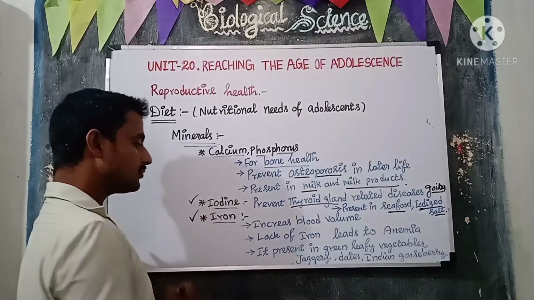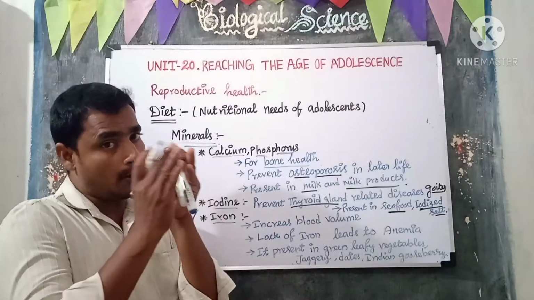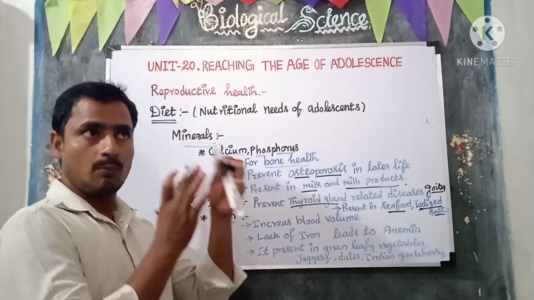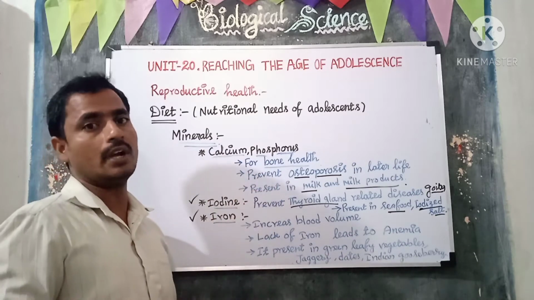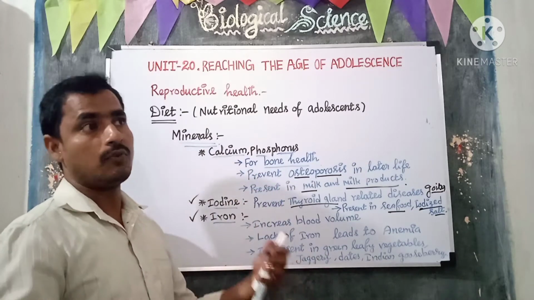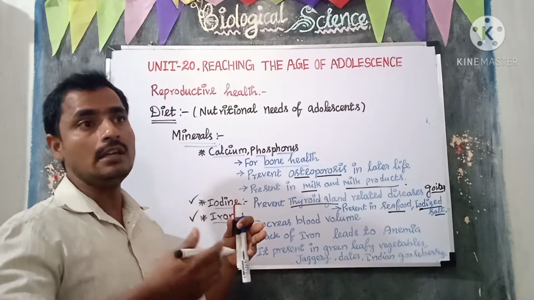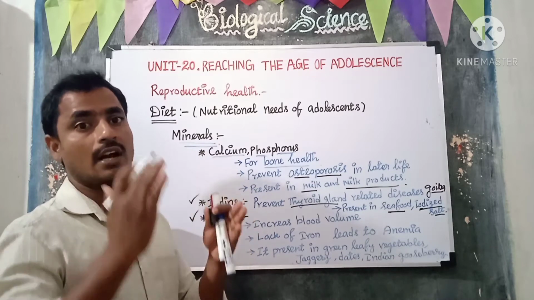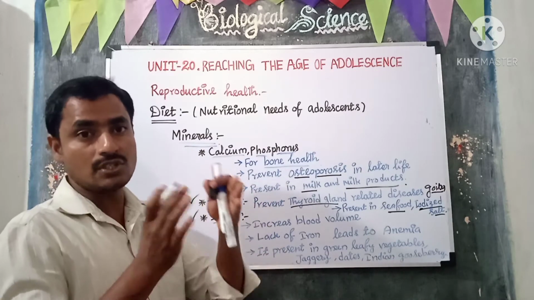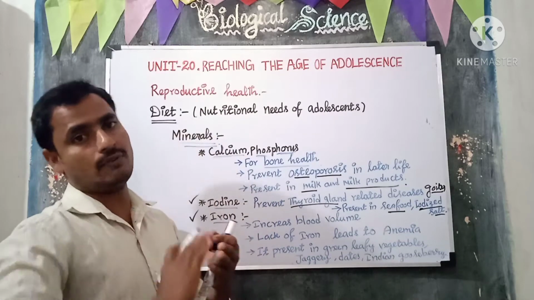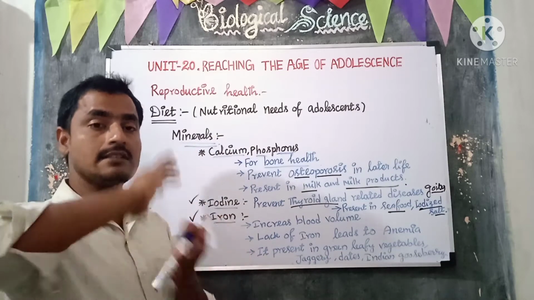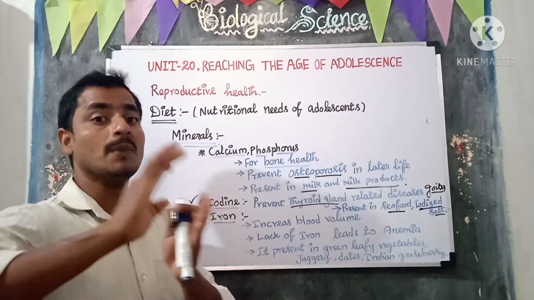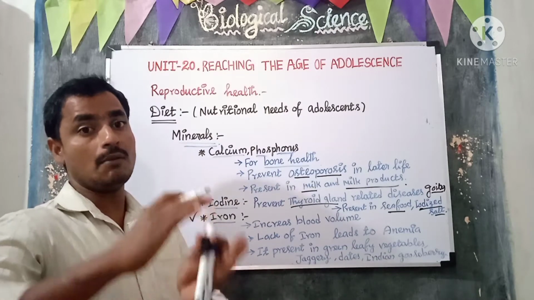Then iron. Iron is the most important mineral during the age of adolescence, because for boys the muscles will grow. For muscle growth we need a lot of blood, and the blood should contain iron. The iron helps to increase the blood volume. So iron is very essential for muscle growth.